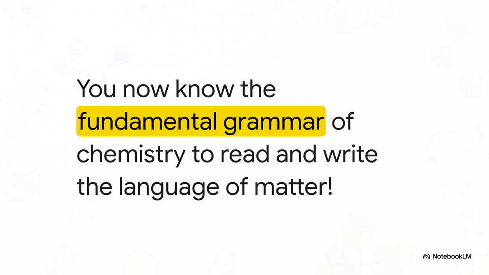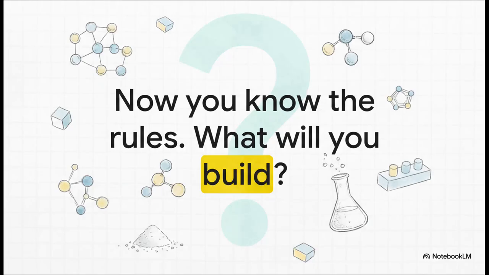And honestly, just like that, you've learned the fundamental grammar of chemistry. It's pretty cool, right? You now know why atoms react, you know what valency means, and you know how to use the crisscross method to put them together into compounds. You can officially read and write the language of matter. You really do have the toolkit now to look at the world around you, from the salt on your food to the water in your glass, and understand how it's built on a chemical level. You know the rules of the language. So the only question left is, what will you build?